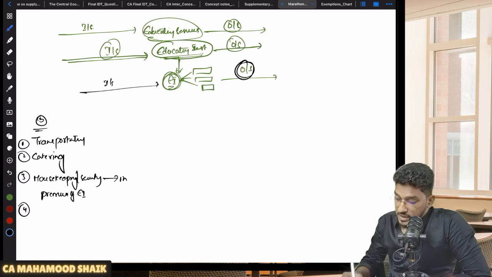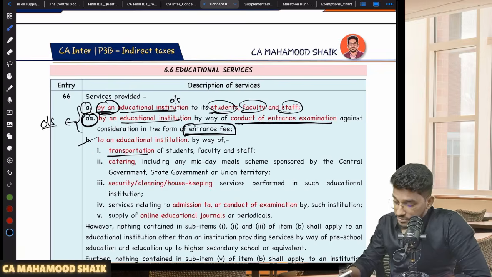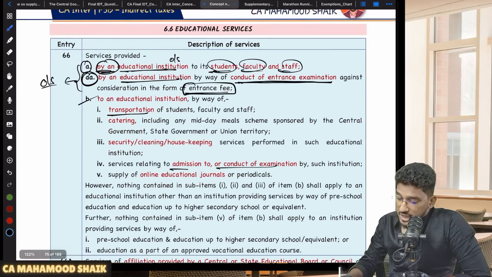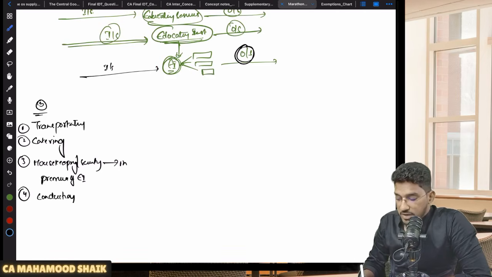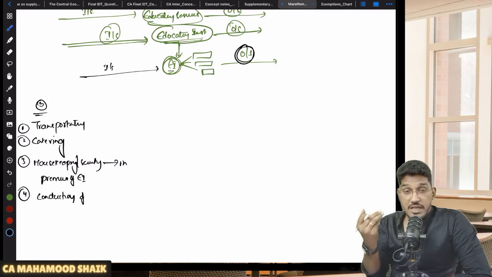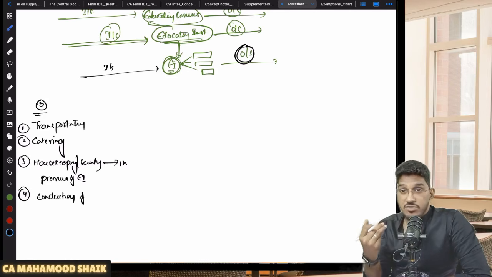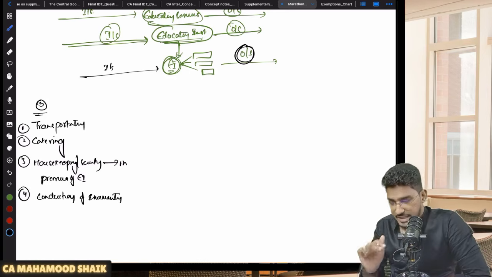Then the fourth one, sir, what is the fourth category of services? Services in relation to admission or conduct of an examination. So if someone is providing services in relation to conduct of an examination, let us say an education institution wants to conduct an exam, for that they have availed the services of invigilators, paper setters, admit card printing, and paper evaluators. So like that, services in relation to admission or conduct of examination.